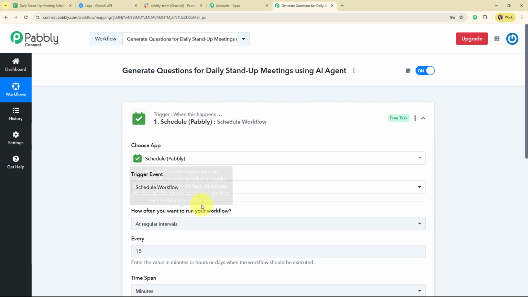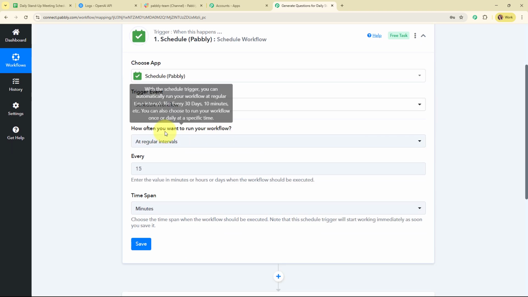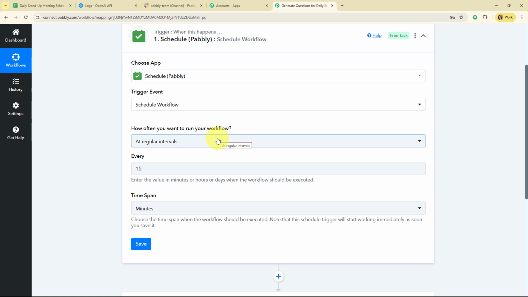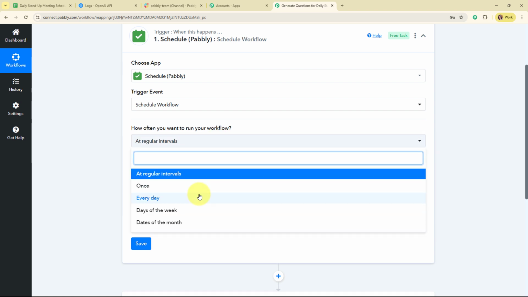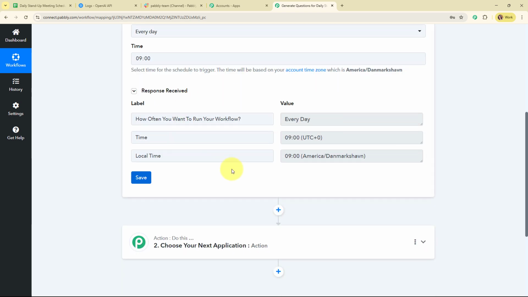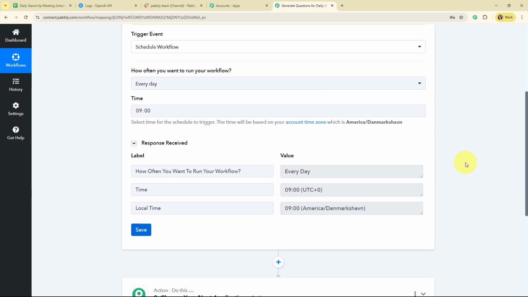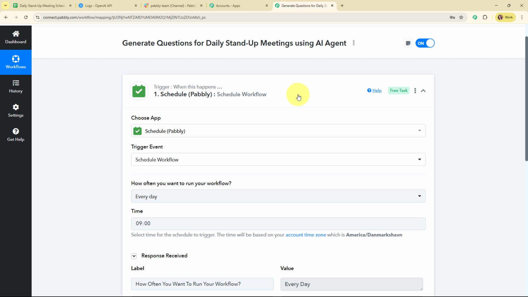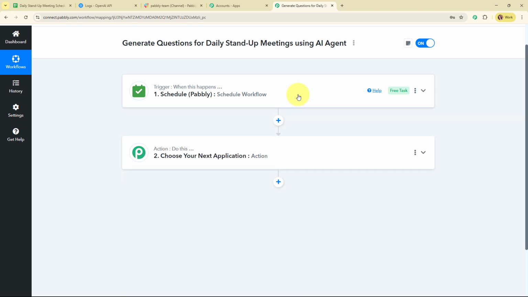and here for the trigger event, I'm going to select schedule the workflow, and then it is asking me how often you want to run your workflow. So as I've already told you that I want to run this workflow every day at a specific time, so I'm going to select every day, and here for the time, I'm going to select the time as 9 AM. Alright, so here I've selected the time and then I'm going to click on this save. And here you can see we have received a successful response.